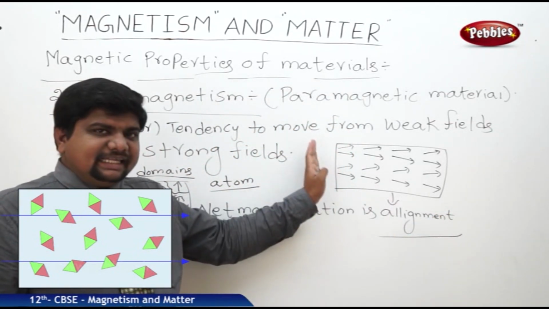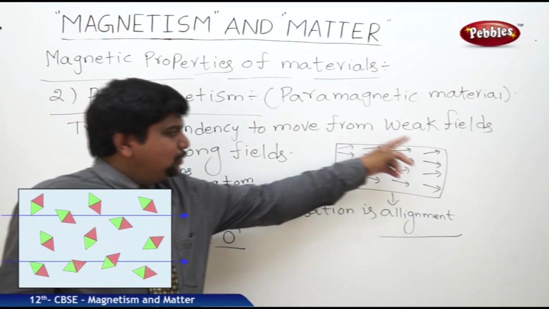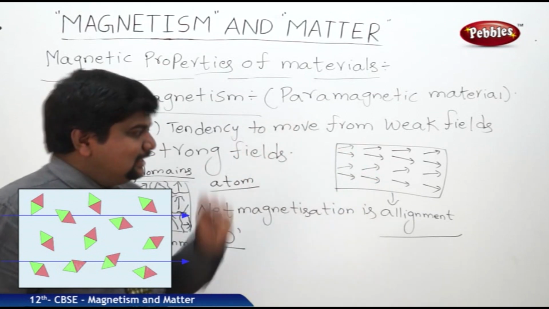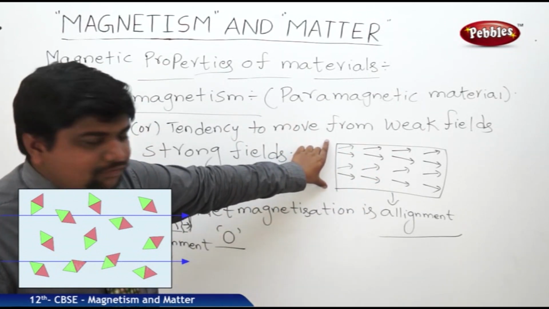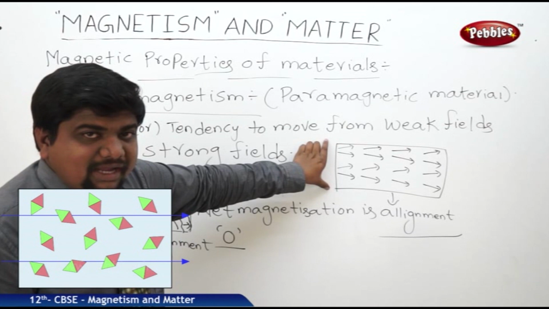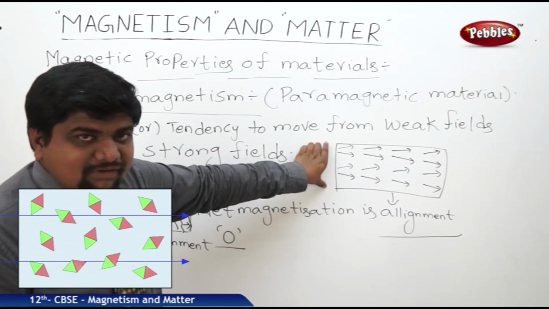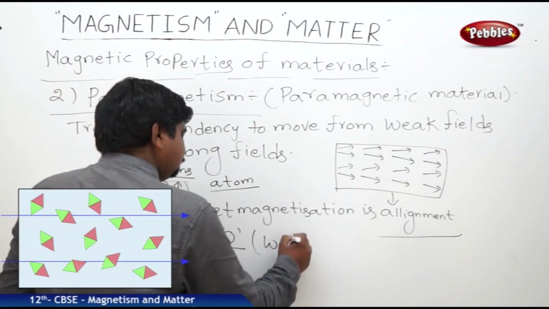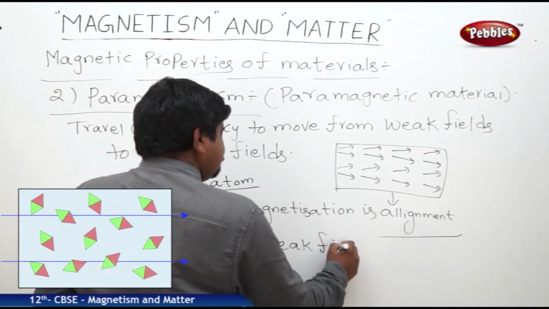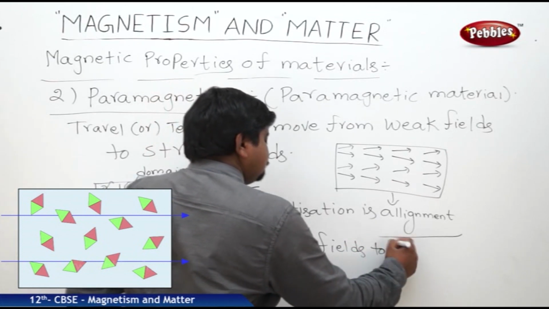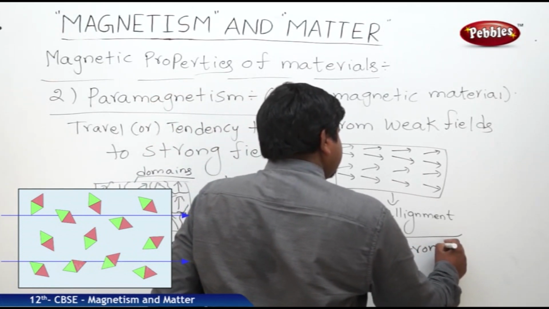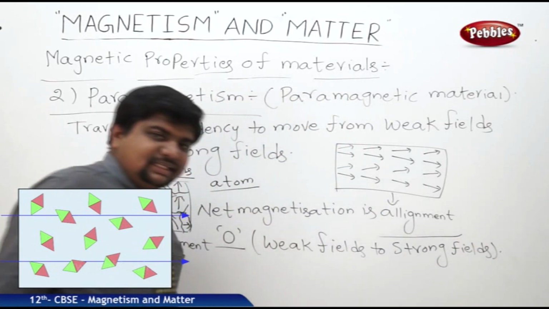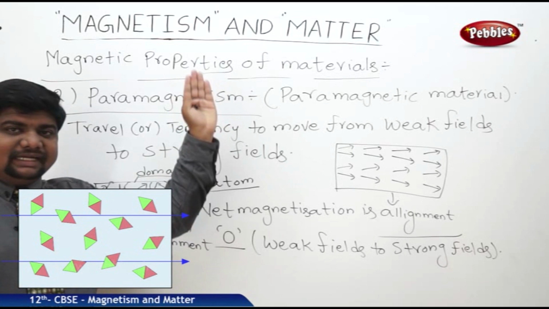So if the field is strong enough to attract the domain particles or domain electrons in a material, and the field is non-uniform, then these paramagnetic materials will travel from weak fields to strong fields.